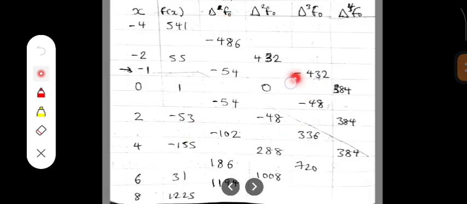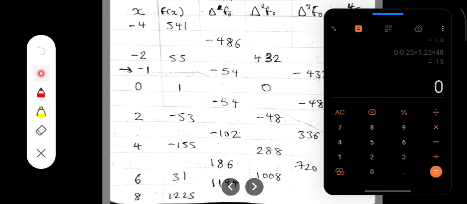Now here is our forward difference table. This is the s data point, the f of s data point. Starting with the data f naught, we do the same thing we have been doing. We find the consecutive difference between the consecutive values of y. That is 55 minus 541. It gives -486. Let's confirm that.